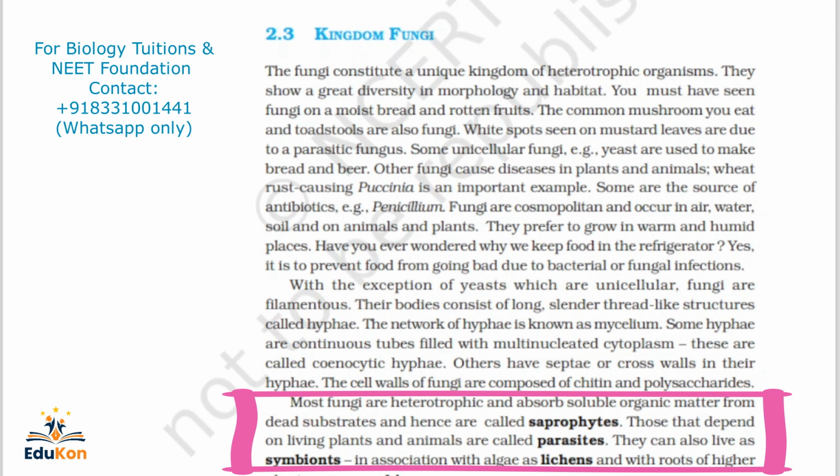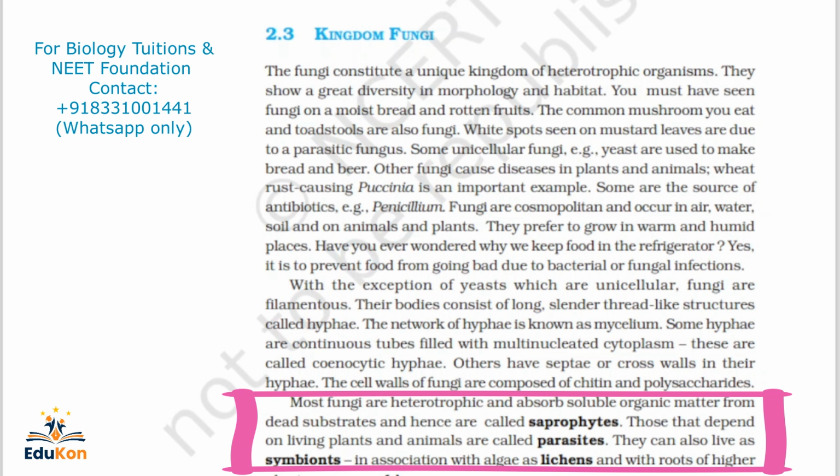Symbiont means it lives with the host continuously without causing any harm to the plant or organism. That is called symbiosis, and the organism is called a symbiont.